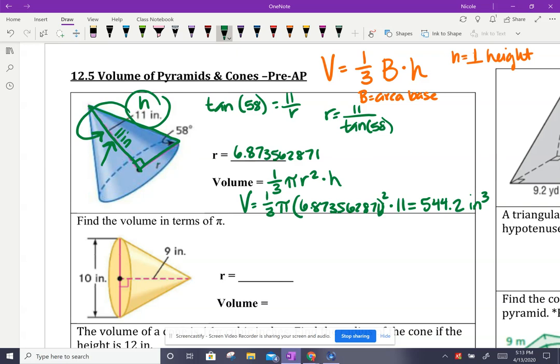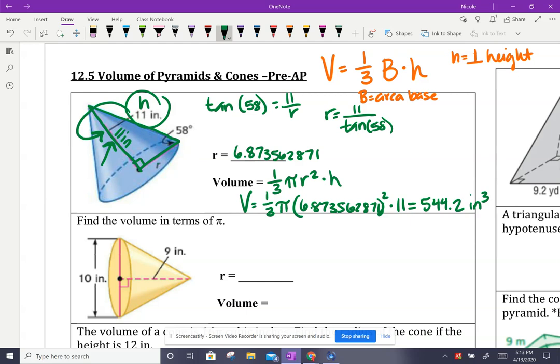We are dealing with volume, so just remember your inches are cubed. If I did not multiply pi in, I know y'all are like, well, is it in terms of pi or not? This one doesn't make a nice fraction or whole number with pi not included in it, so we're going to leave this rounded to the nearest tenth.